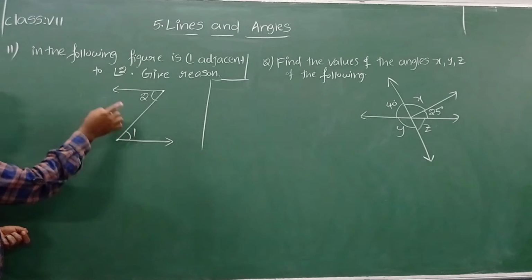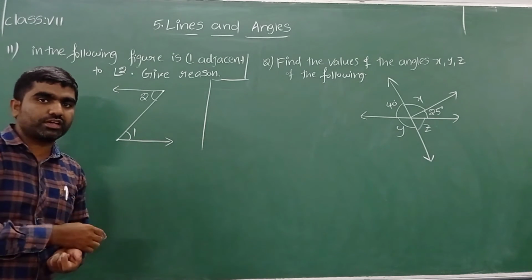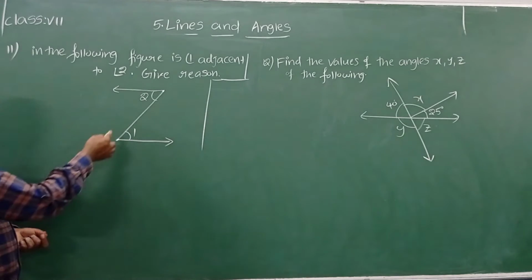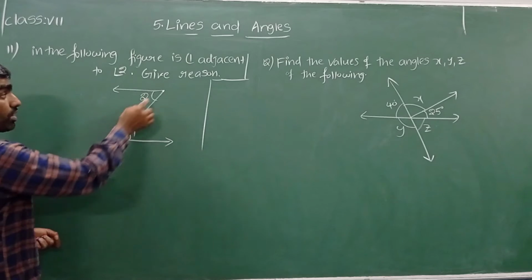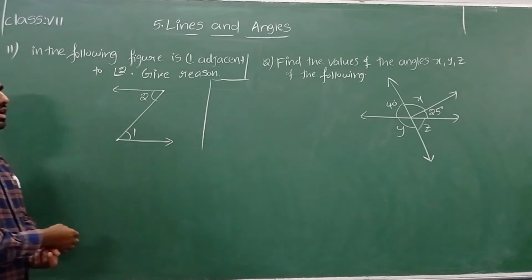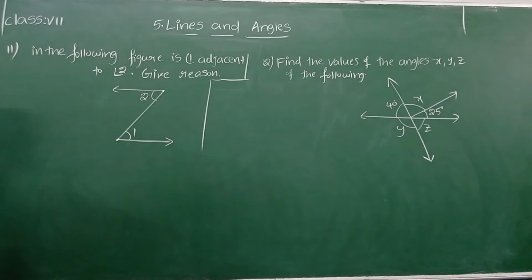Two angles are said to be adjacent if they must have a common vertex and a common arm. Here I can see the common arm. Yes, this is common for both the angles, but there is no common vertex. Because of that reason, what can we conclude now? Angle 1 is not adjacent to angle 2.